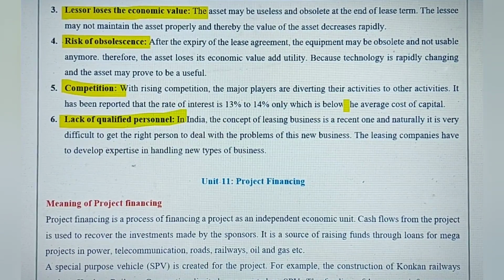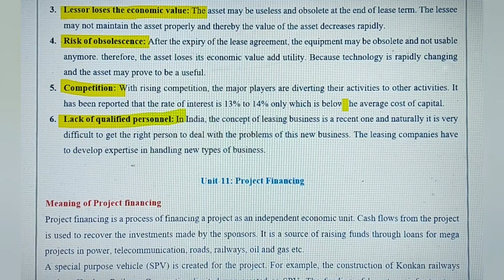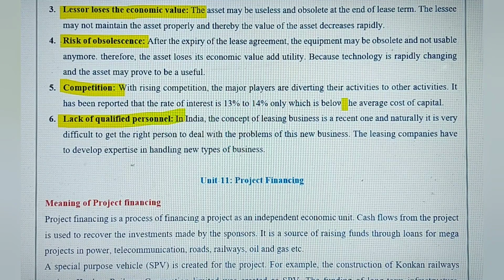So these are a few important questions up to Unit 10. And in the next video I'll be sharing the rest of the important questions from the units.